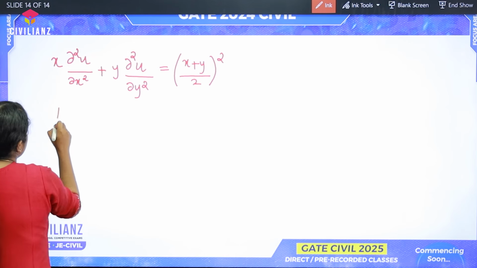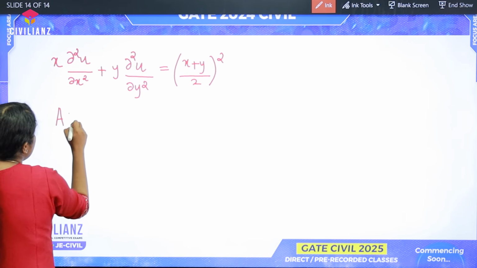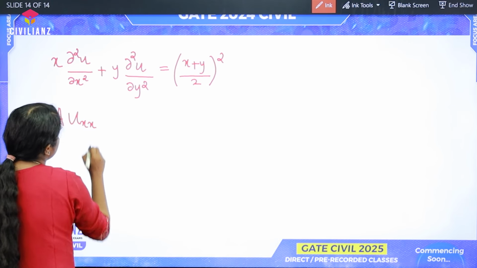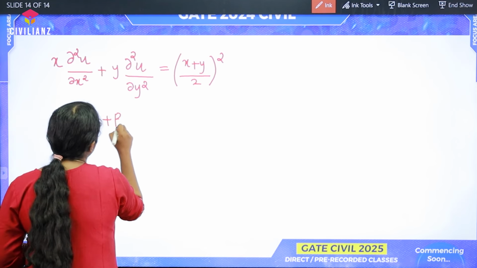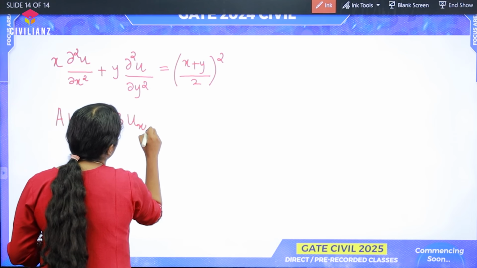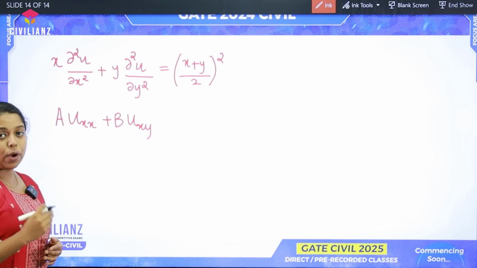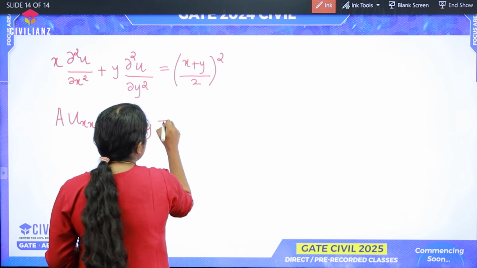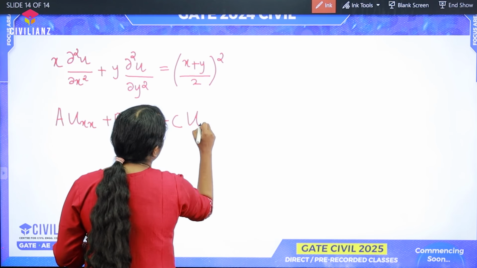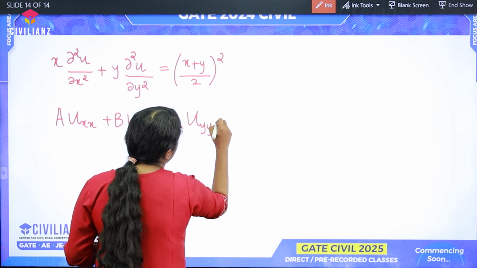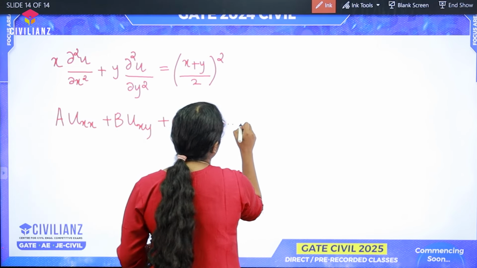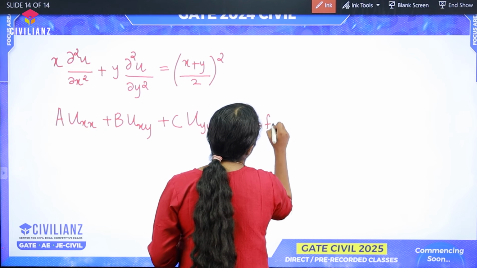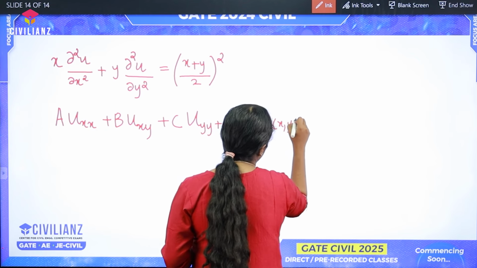The second order general partial differential equation is A into uxx, where uxx is dou square u by dou x square, plus B into uxy, where uxy is dou square u by dou x dou y, plus C into uyy, that is dou square u by dou y square, plus etc., is equal to f of x comma y.